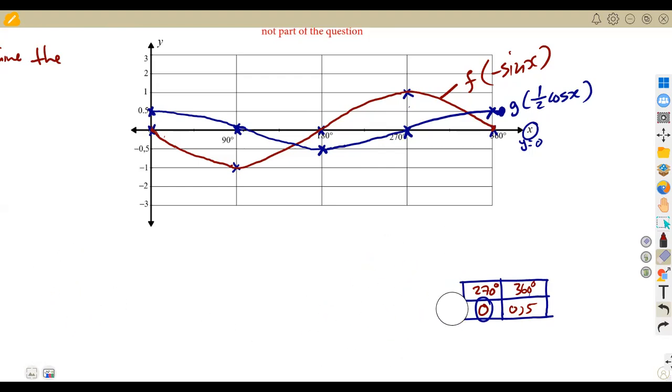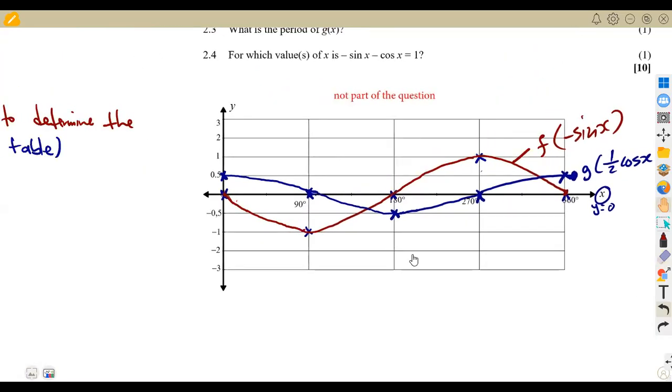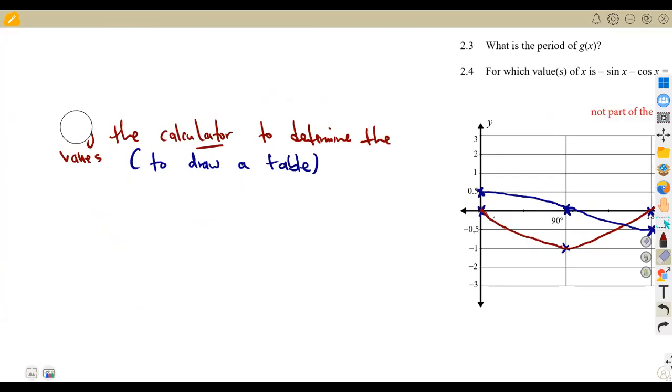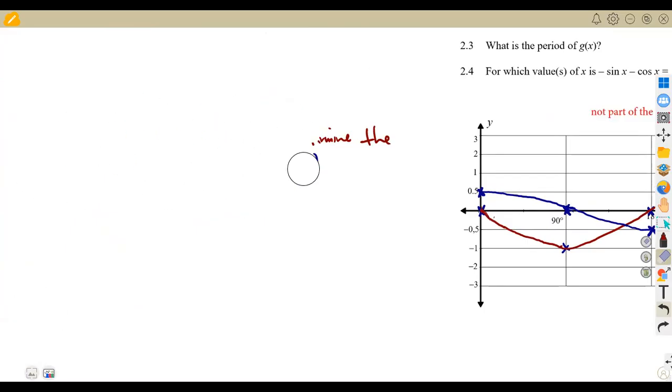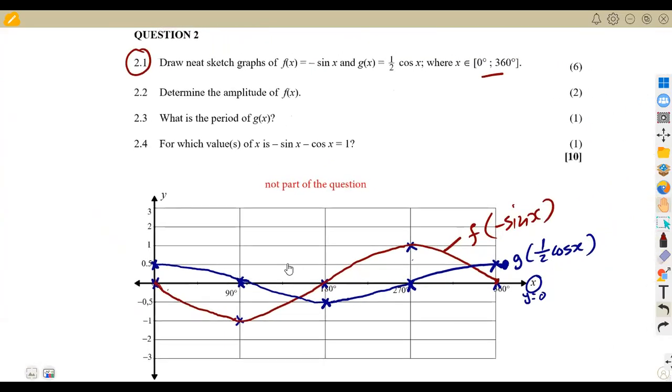So that is how you are supposed to have these graphs. You can draw these graphs from the table in whatever way that you understand, as long as you understand what you are doing, or you can do it this way from the table like I explained. Those steps using your calculator, you can use that step by step. You obtain your table, and after that you mark your points, you draw your graphs.